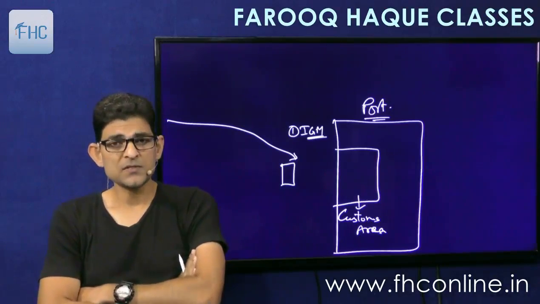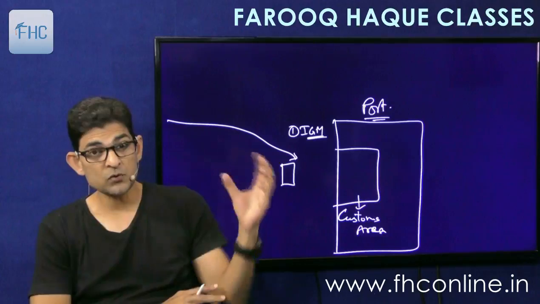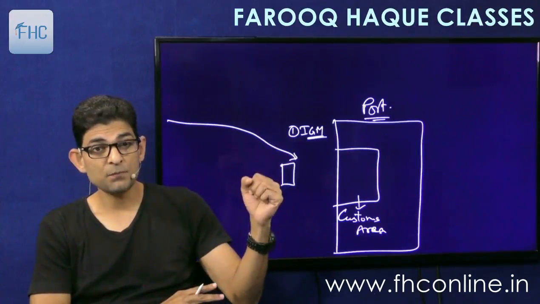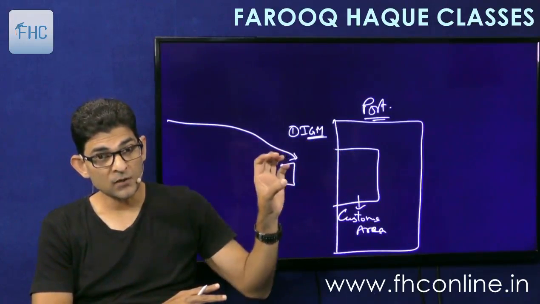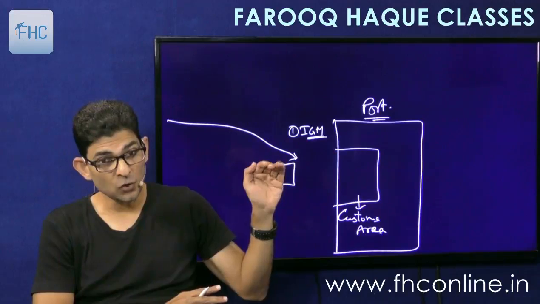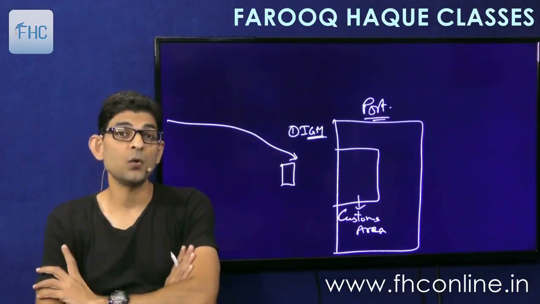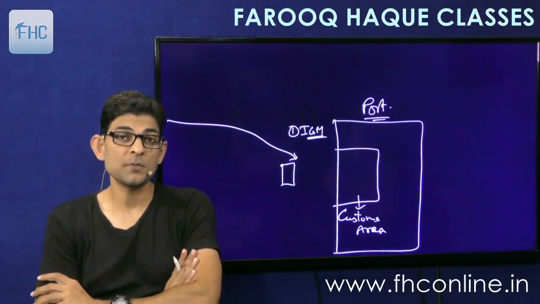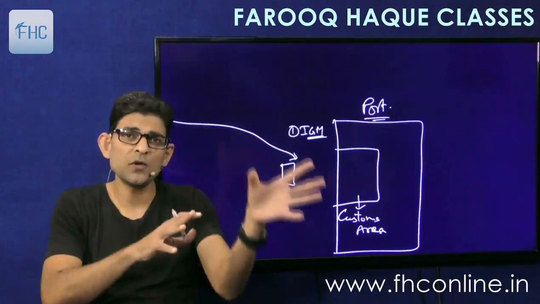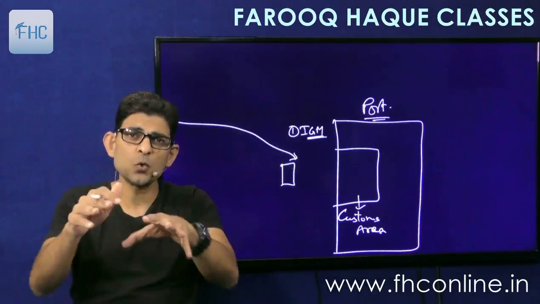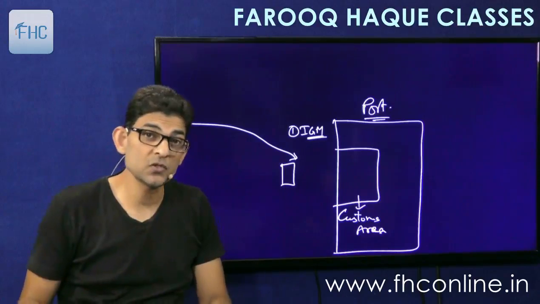Now this import manifest is a detailed document of all the goods which are covered on board the ship. So whatever goods are here, they will be disclosed in this import manifest, including the goods to be unloaded at this port and the goods which are carried on board but not for this port. They are to be carried to some other port in India or maybe some place outside India. So the ship is coming from New York and later on it is going to Japan. So it has some goods to be unloaded at the Mumbai port, and the balance will be taken to Cochin port. Some goods are to be unloaded there, and 90% of the goods will go along with the ship to other countries.